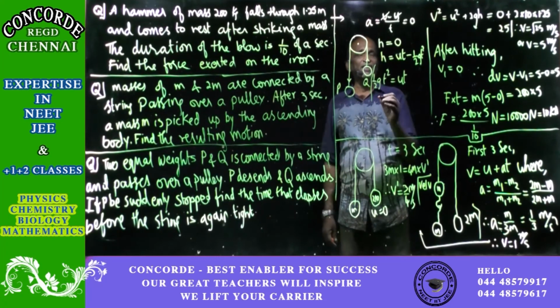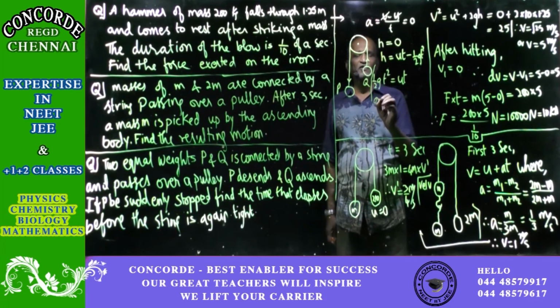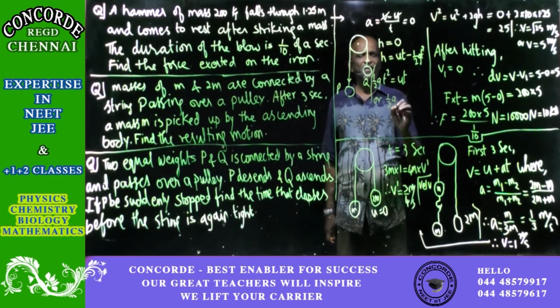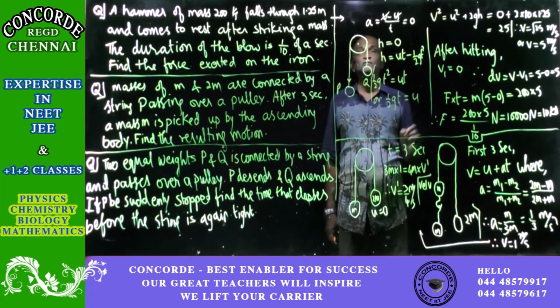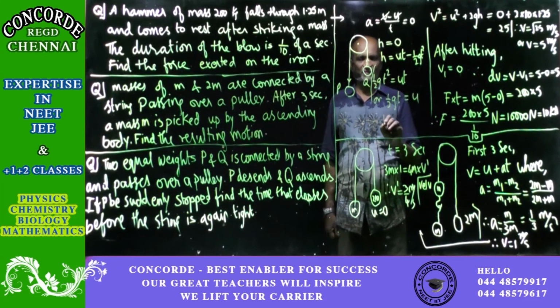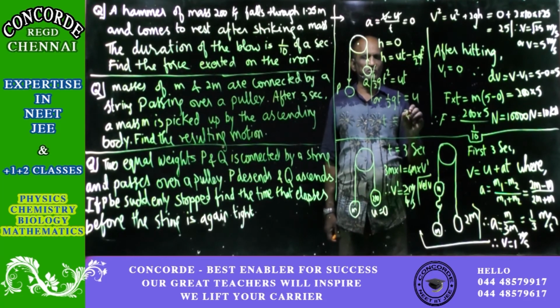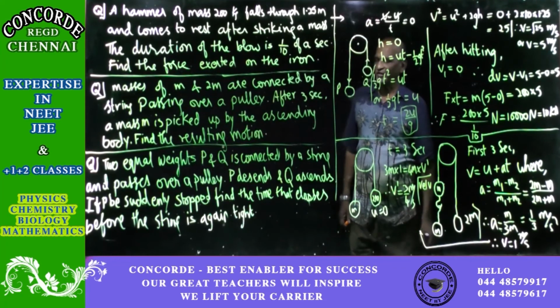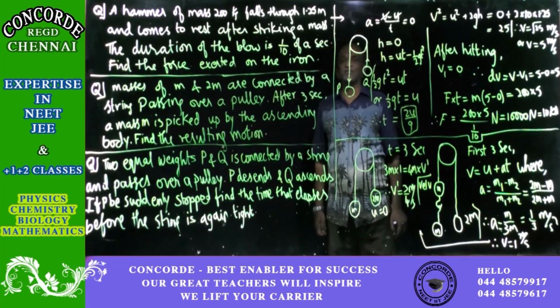So now one t will get cancelled, therefore you will get half gt is equal to u. Now find the time. Therefore t will be equal to 2u by g. So that is the answer. With this, the problem is over.